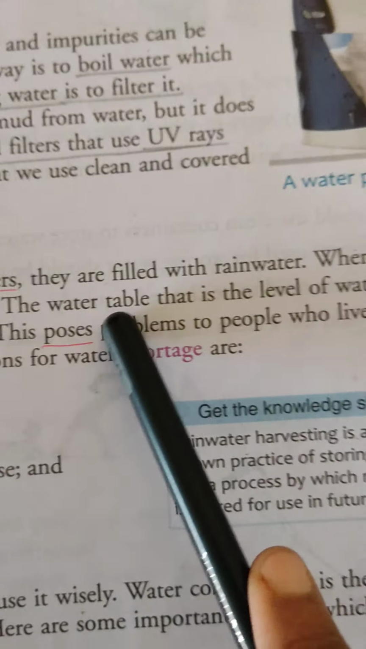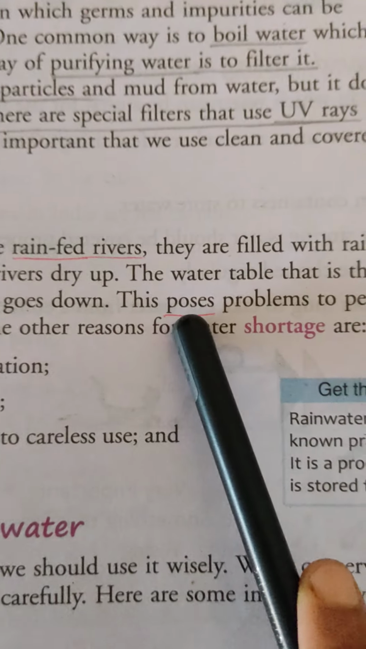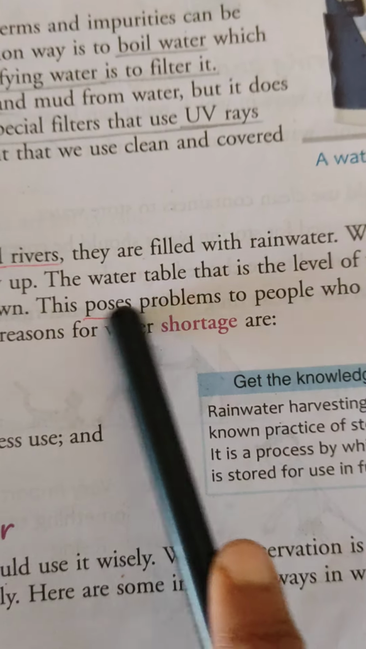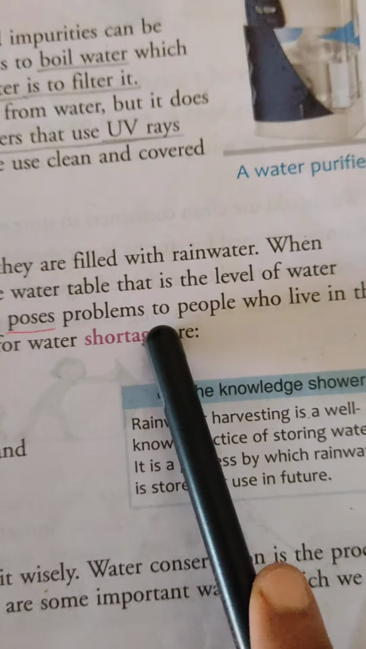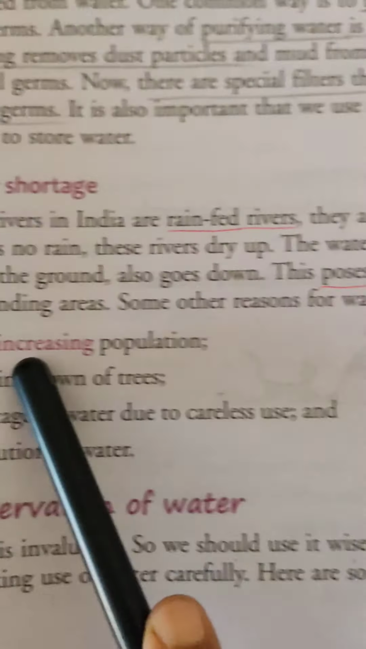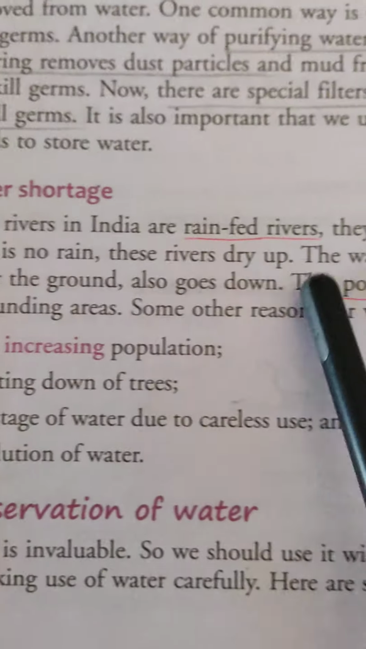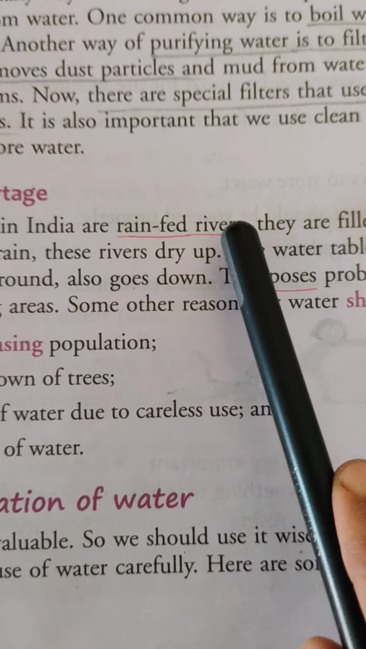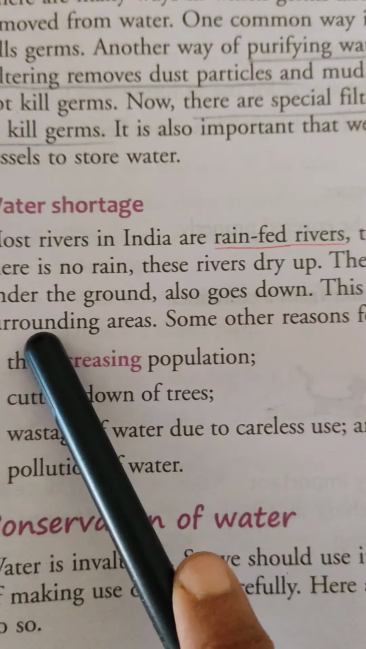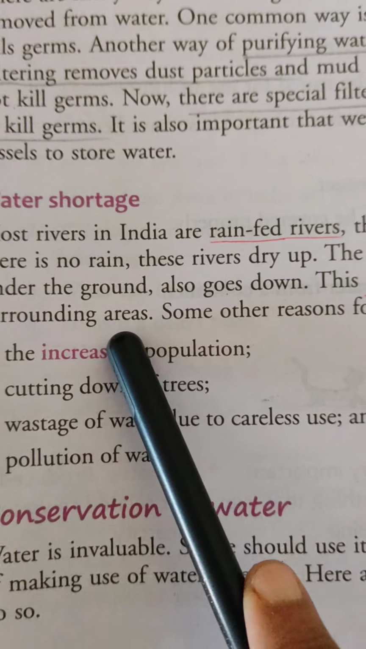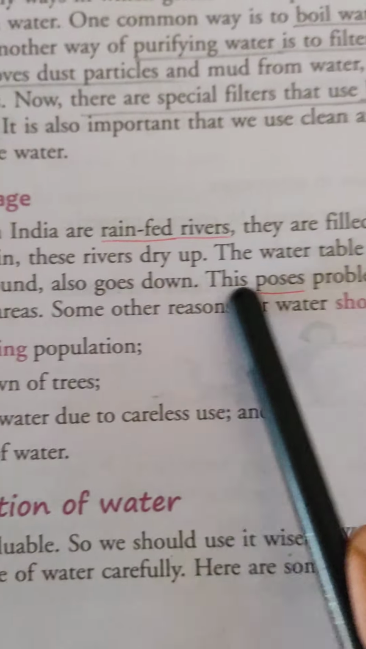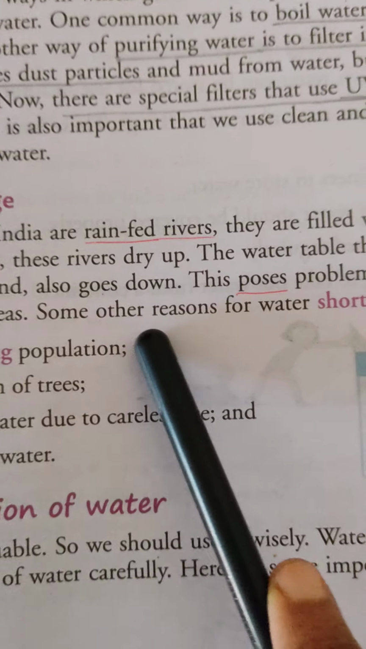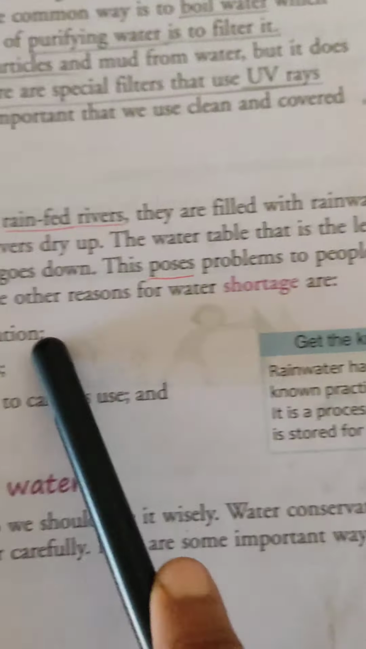So this poses problems. This problem is created for the people who live in the surrounding areas, the people living beside the river or in areas surrounding the river. They are the people who feel this problem the most. There are some other reasons for water shortage also.